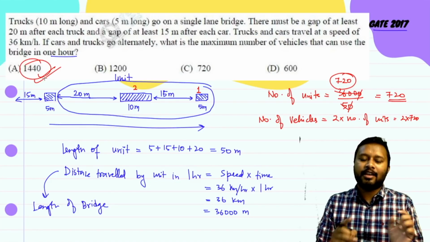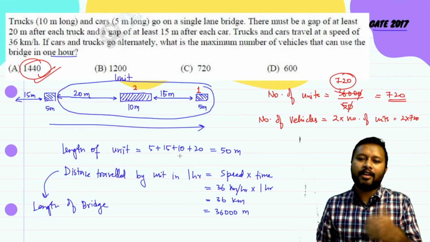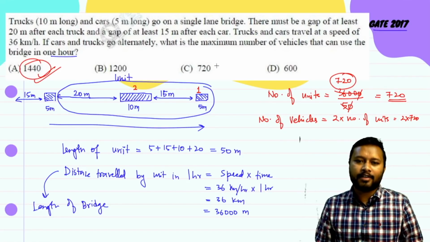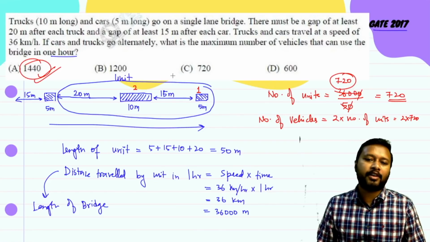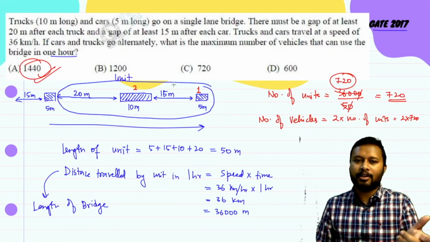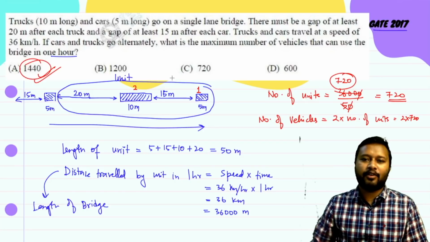Pretty logical. Some people missed this part while solving, and that's why they got the answer as 720. In the exam also many people made this mistake. I just hope you didn't make this mistake. Let's go for the next one then.